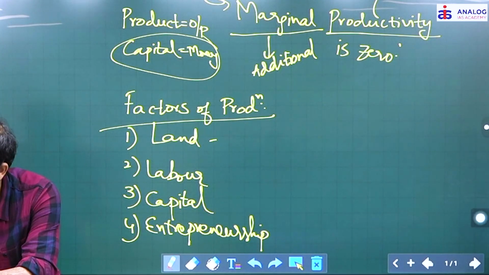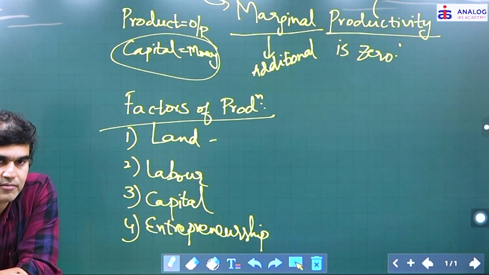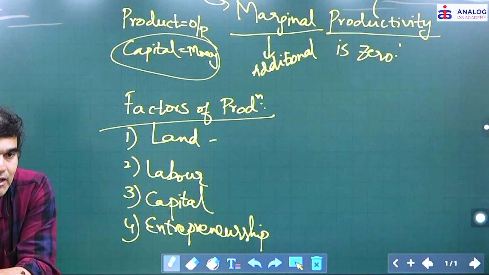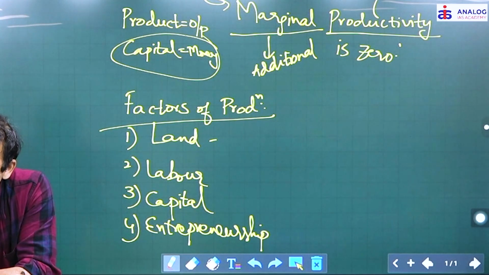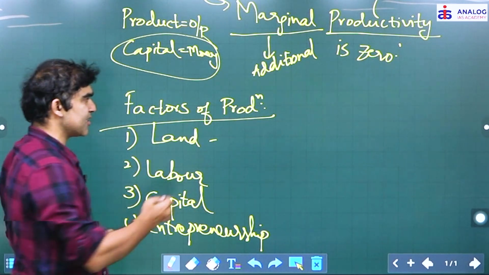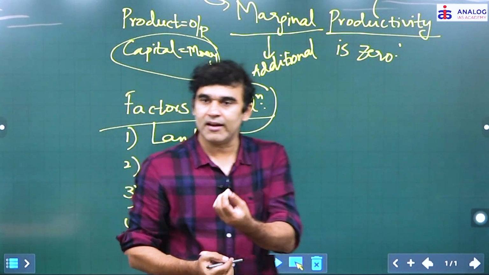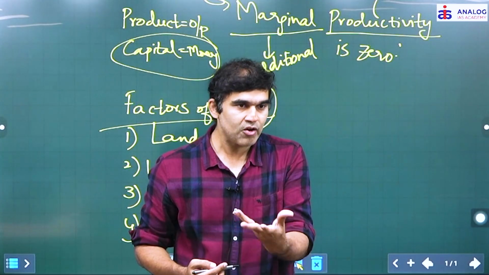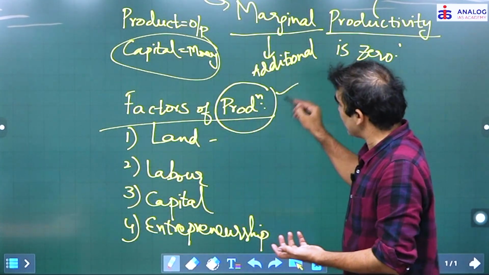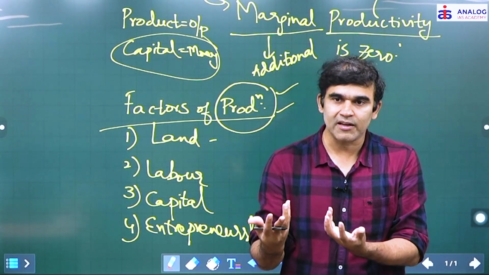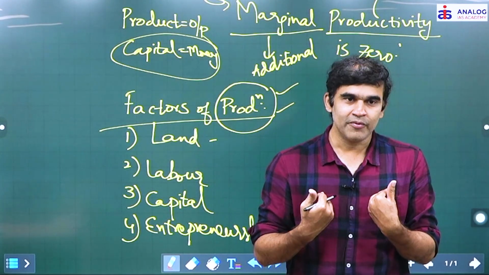So generally, we have this idea of factors of production. Economy and production, distribution, consumption, these are the three things that we have said. So similarly, at a very basic level, there are factors of production. Factors of production means, to carry out production activity, what are the fundamental essentials that are required? For example, to run this class, what are the basics that are required? I should be there, of course, first of all. Then you should be there.